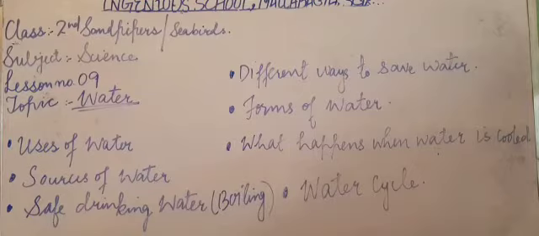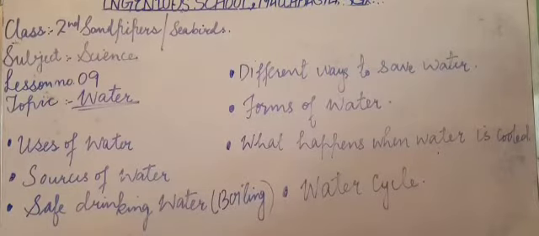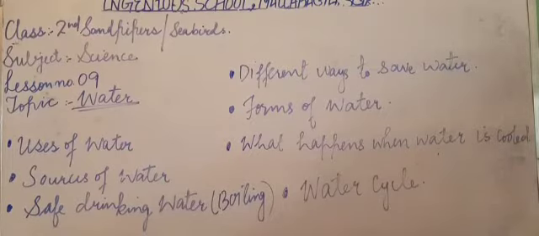And one of the methods which we studied was boiling. Boiling is a method by which we can make impure water pure. Boiling kills the germs present in the water, maximum germs present in the water, so it makes the water pure, and fit for drinking. We also learned about the different ways to save water.